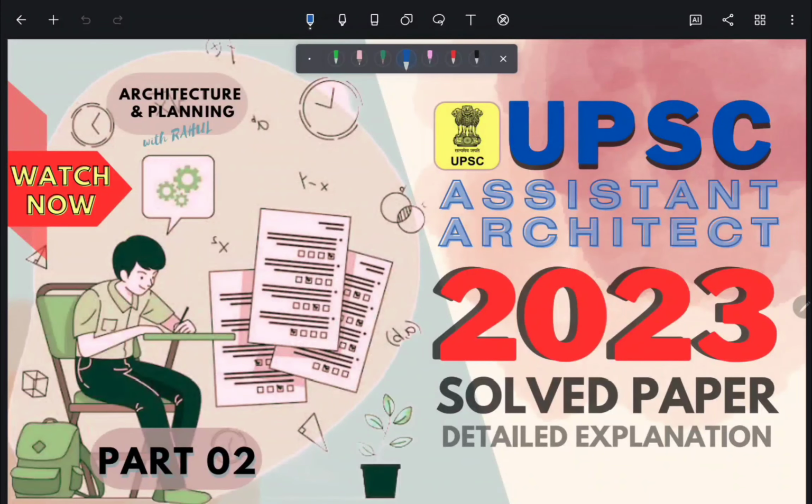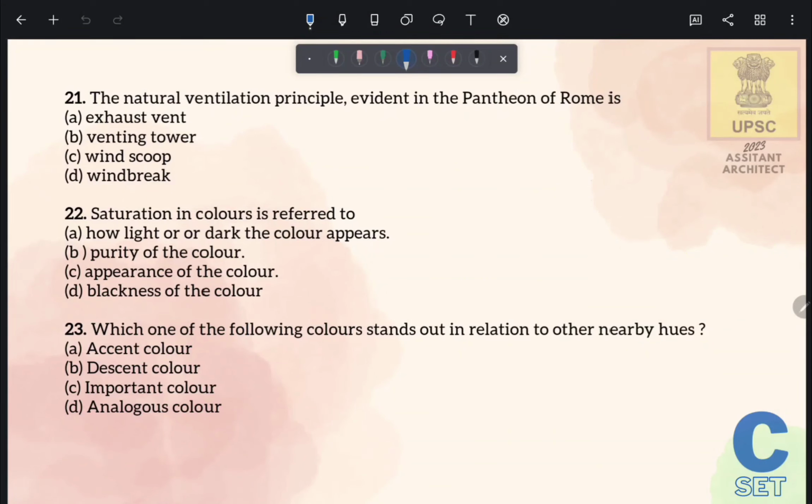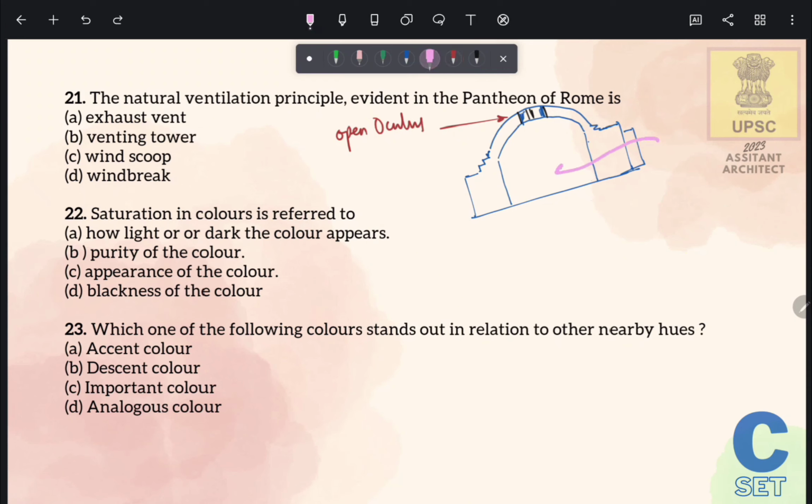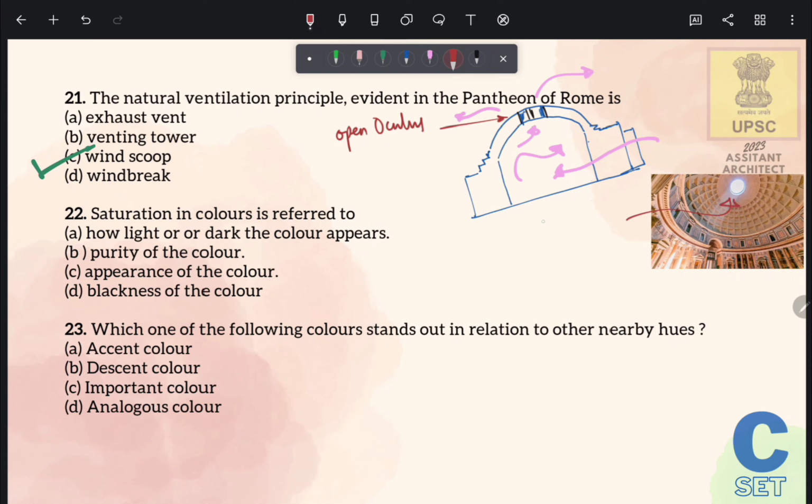So let's start today's first question, that is the natural ventilation principle evident in the Pantheon of Rome is. So when you see a section of Pantheon of Rome, there is an open shaft at the top of the dome which is known as open oculus, and this open oculus is used for ventilation and it works like a wind scoop. The correct answer of this question is option number C, wind scoop. And this open oculus is also used for natural light.